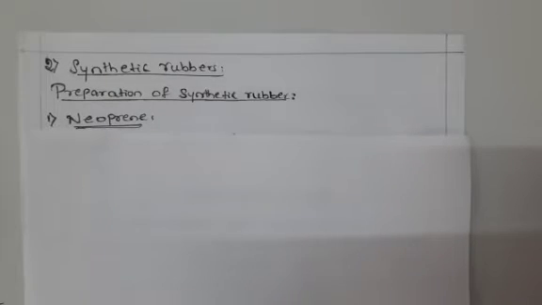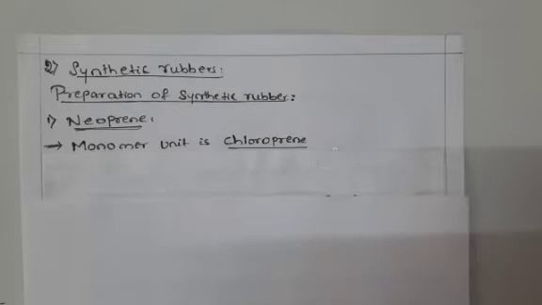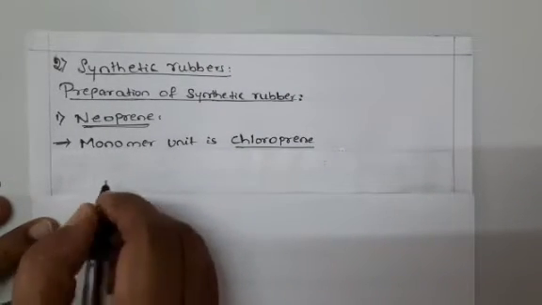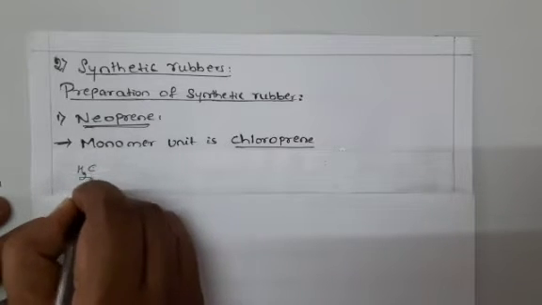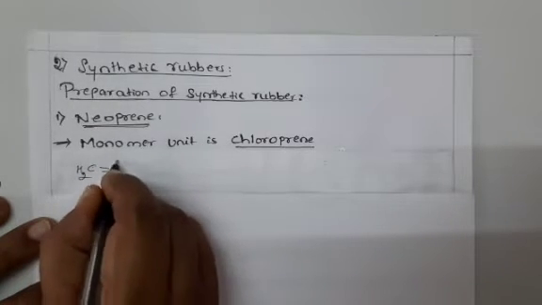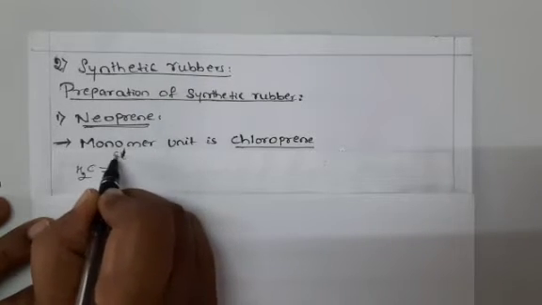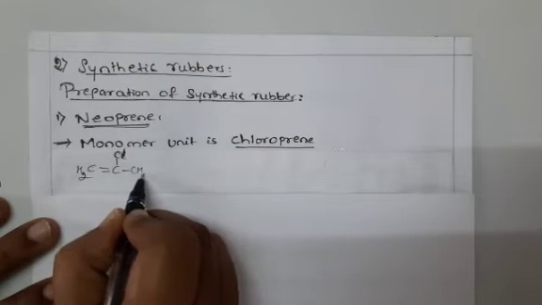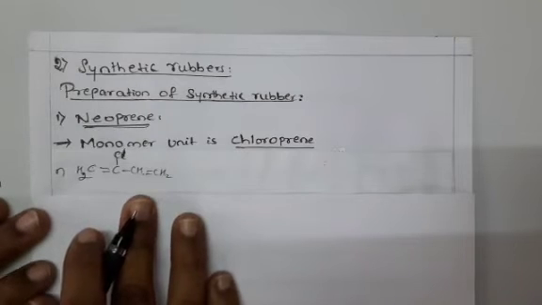First example is neoprene. The monomer unit of neoprene is chloroprene. I will write the structure of chloroprene. It is the same as isoprene, but instead of writing CH3, here we are writing Cl. That is chloroprene. N number of chloroprene we are taking.